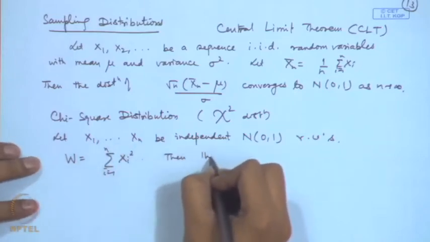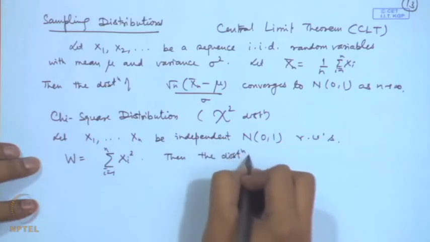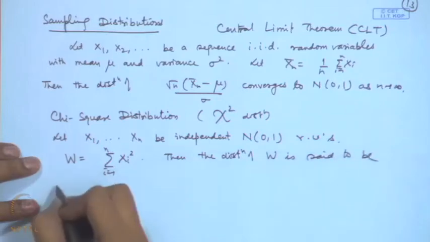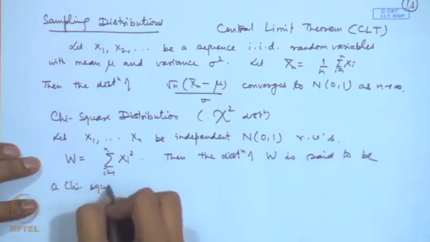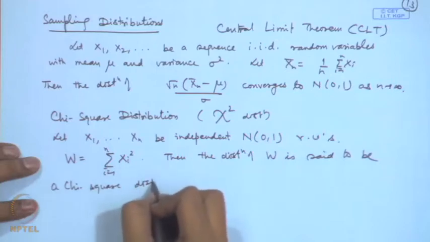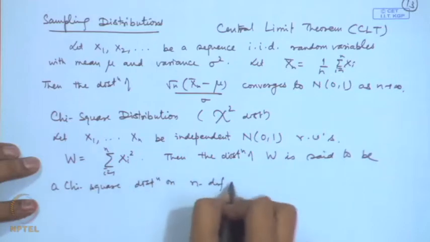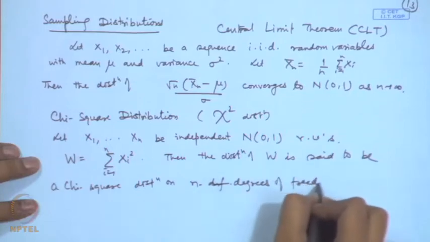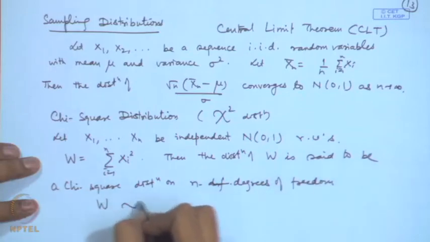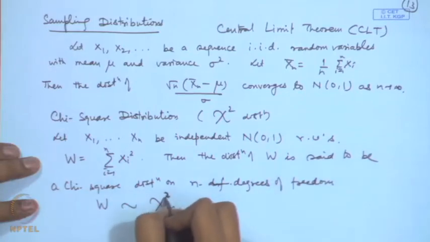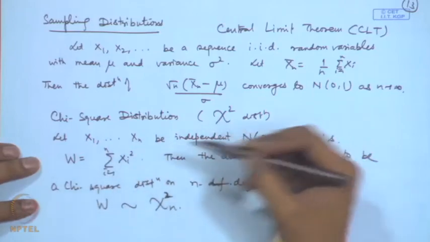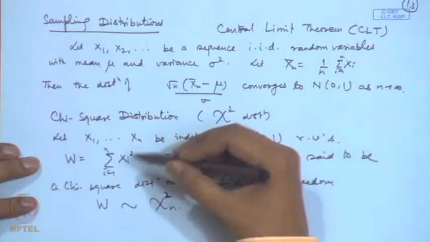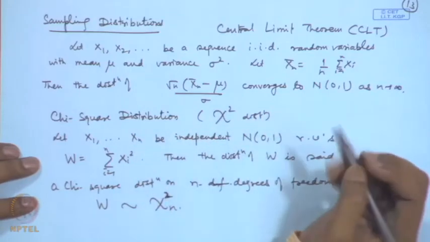Then the distribution of w is said to be a chi-square distribution on n degrees of freedom. That term is used here, and we use the notation w follows chi square n. One can actually derive this distribution, because I can derive the distribution of x1 square, x2 square, ..., xn square from normal 0, 1, and then we use an additive property to prove this.